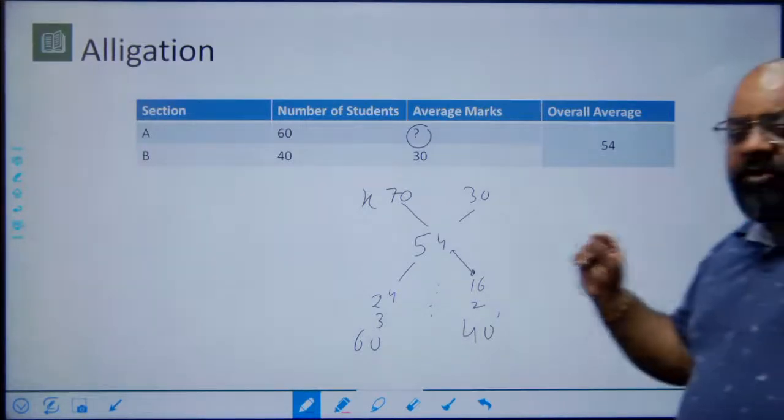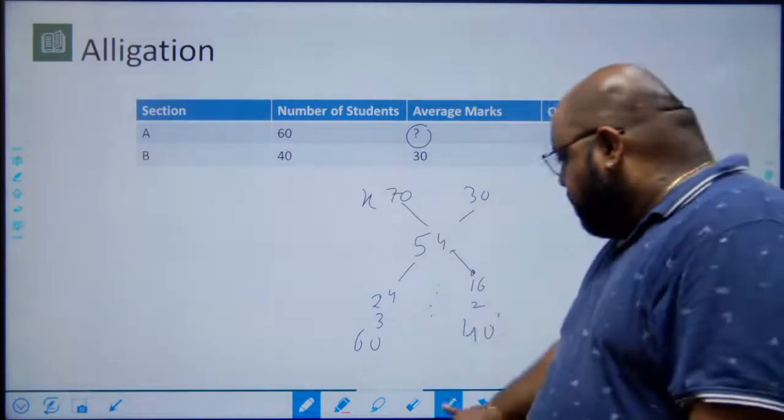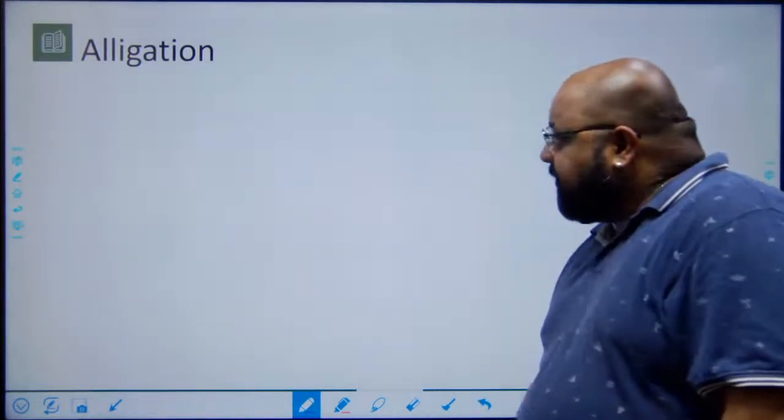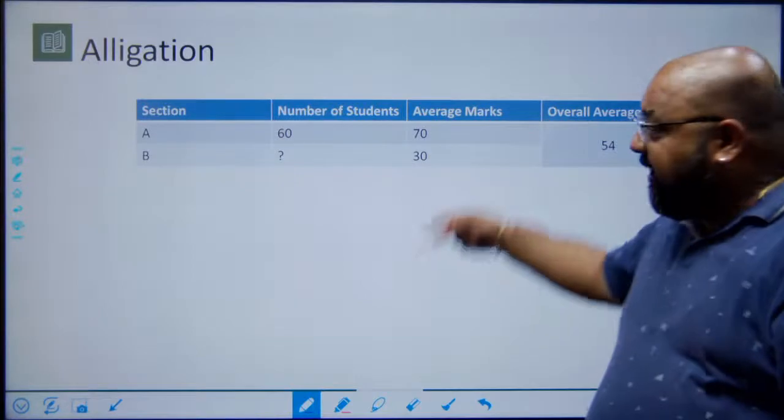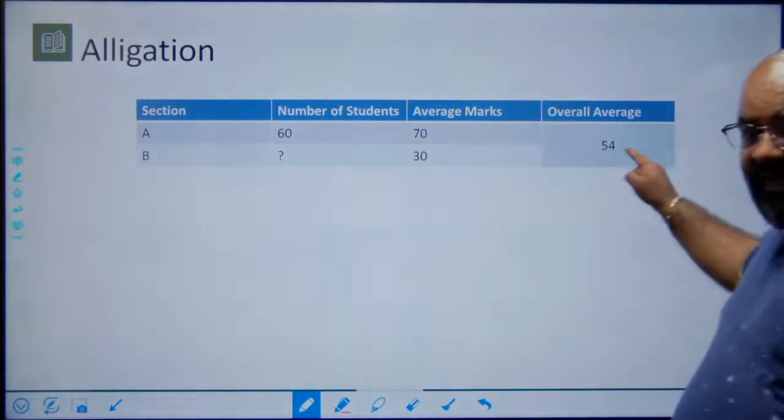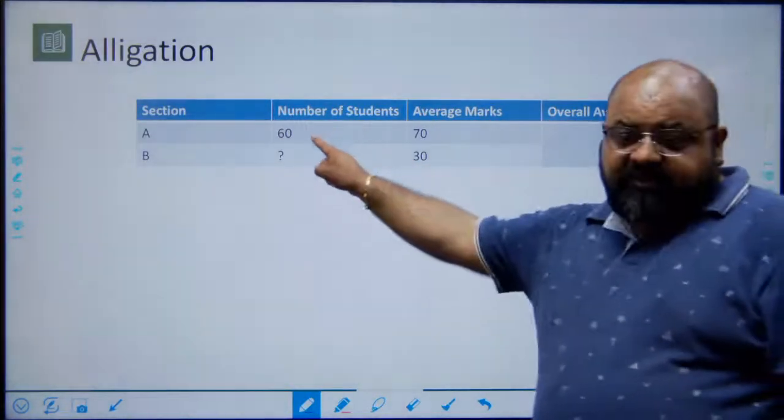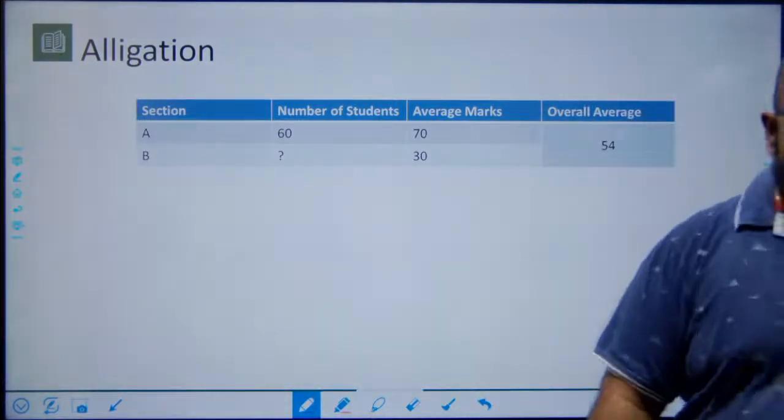This is when the score of one of the classes is not given. The second question would be, you have the average scores of the two classes. You have the average overall score. You have the number of students in the first class. Find the number of students in the second class.